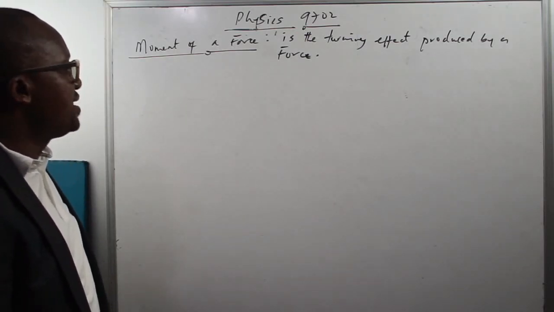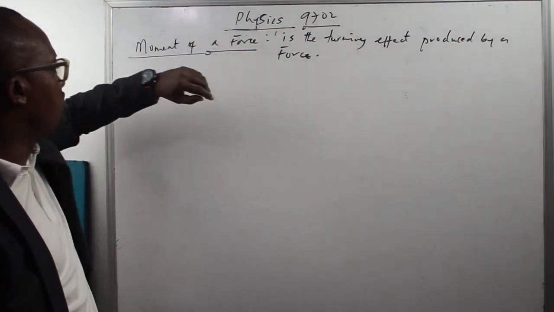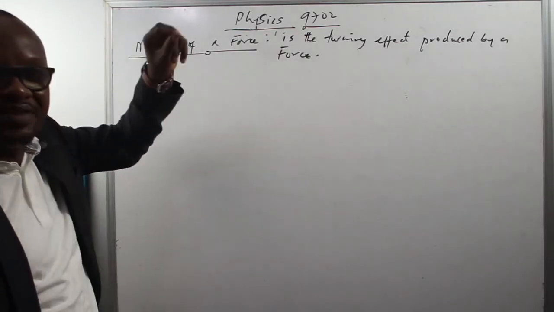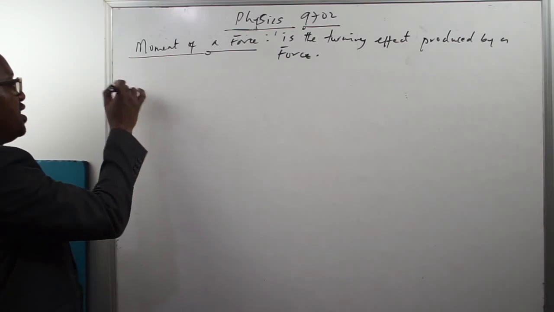That will take us to the next thing. Now, having said that moment is the turning effect produced by a force, before a force can cause an object to turn, the object must be pivoted or hinged at a point. So I should write that one down.